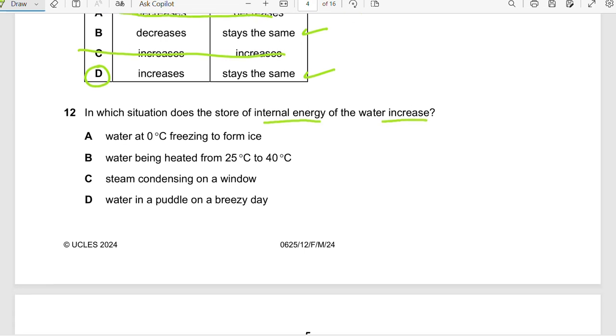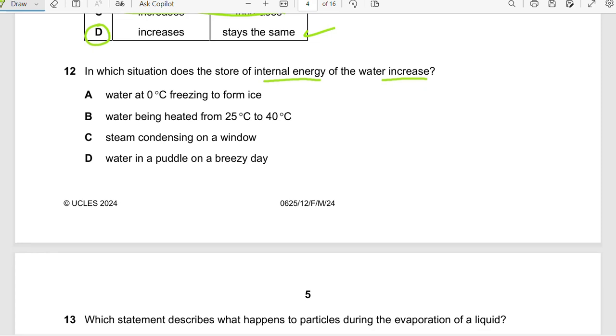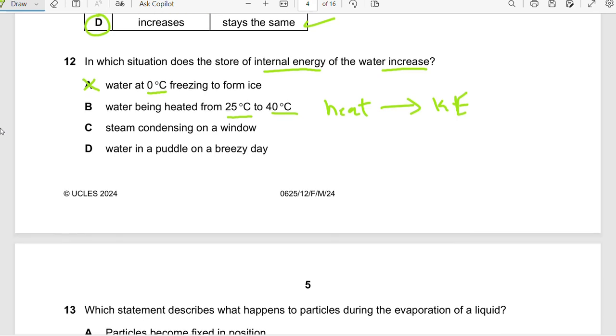Question 12 says, in which situation does the store of internal energy of water increase? In A it says water at 0 Celsius degree freezing to form ice. Actually no, the internal energy will decrease with decreasing the temperature. In B, water being heated from 25 Celsius degree to 40 Celsius degree, and this is correct because the heat energy will change to kinetic energy, which means the internal energy of the particles of water or any liquid will increase. So option B is correct.